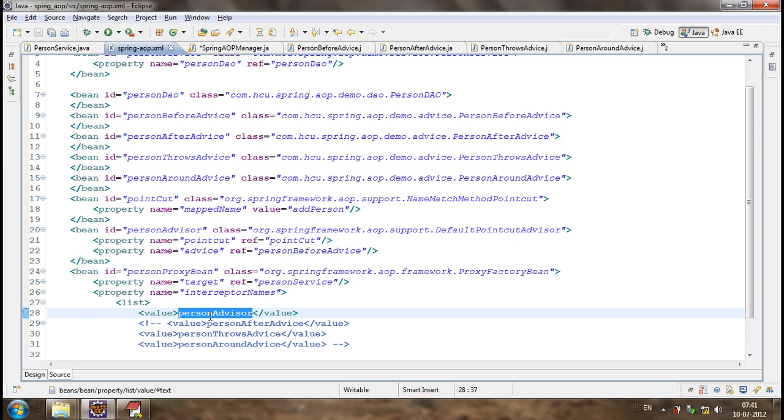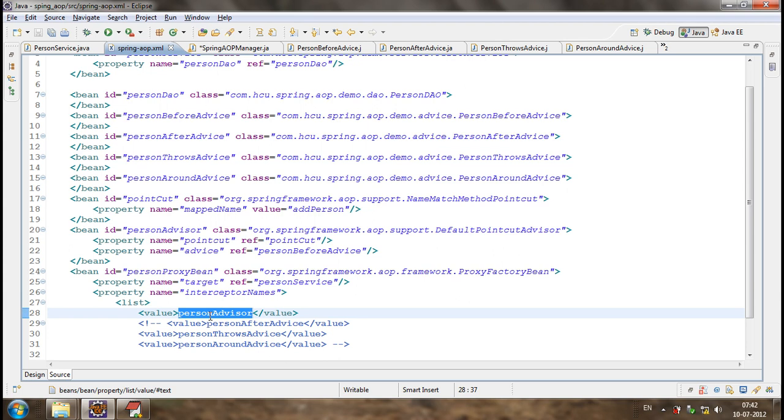Understood? First we define a point cut. We define an advisor which combines the point cut and advice. First define the advice, define a point cut, combine this advice and point cut with the advisor, and configure the advisor in the interceptor. Okay?